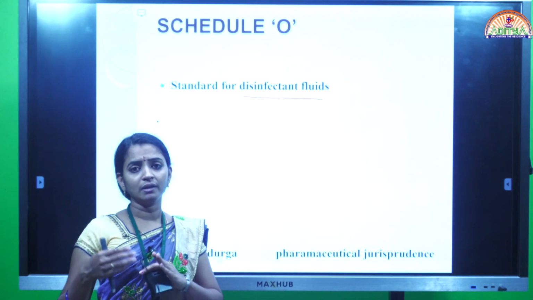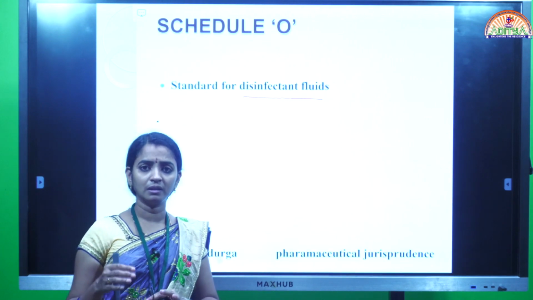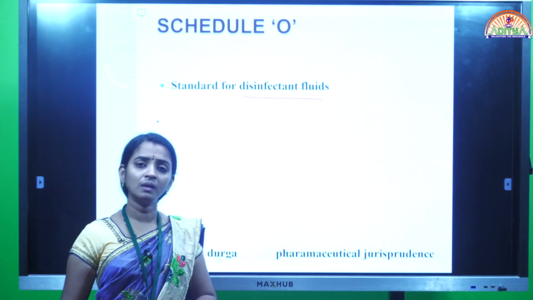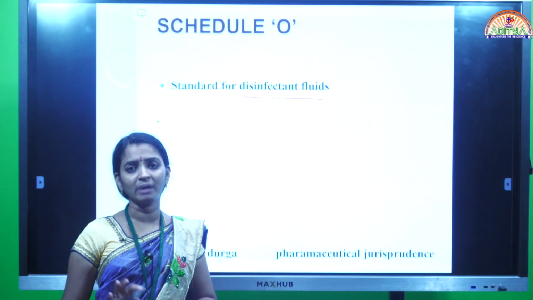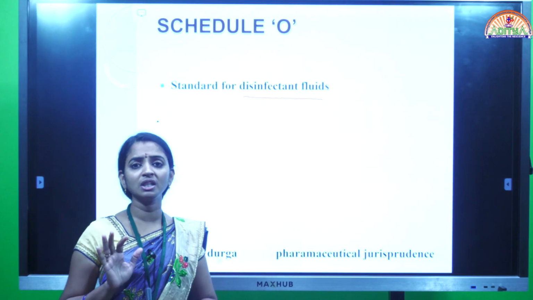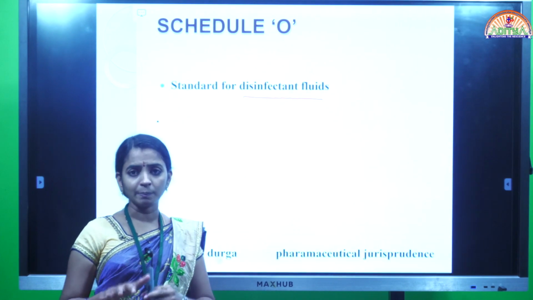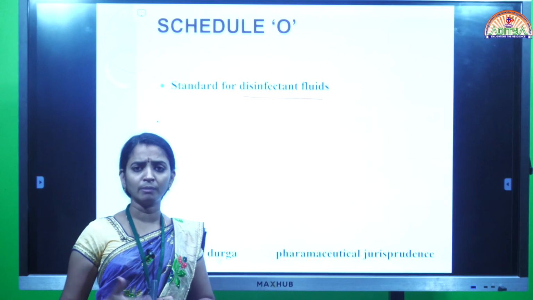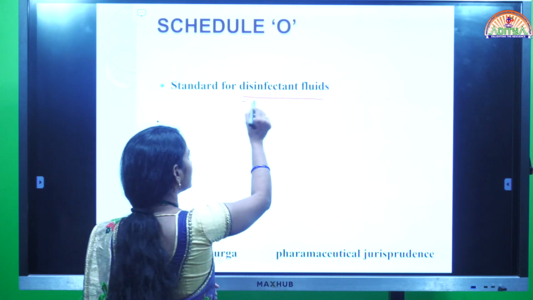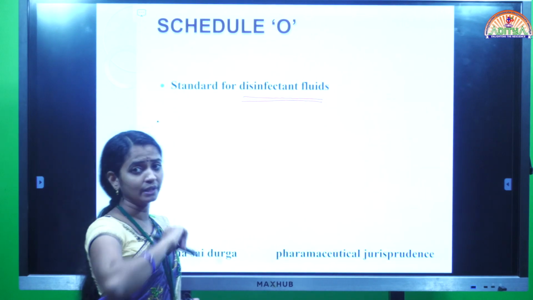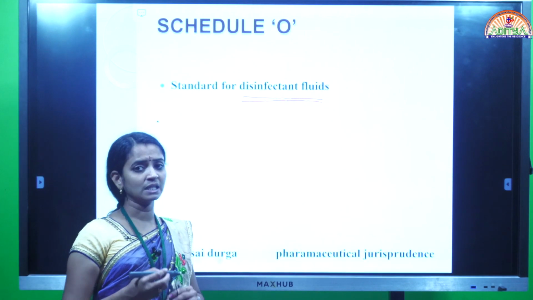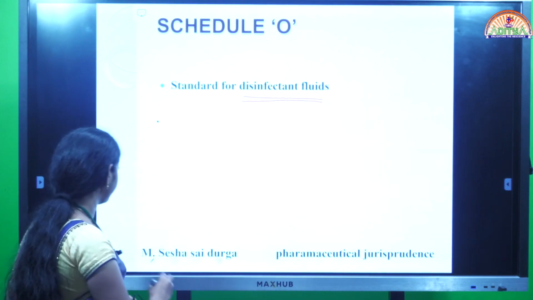Disinfection is nothing but killing the bacteria by the application of the disinfectant, or at least it prevents the growth of the bacteria. The application of the disinfectant completely suppresses the growth of the bacteria or other microbes. So disinfectant means which is used to kill or prevent the growth of bacteria and other microbes. The standards of these disinfectant fluids are given under Schedule O.